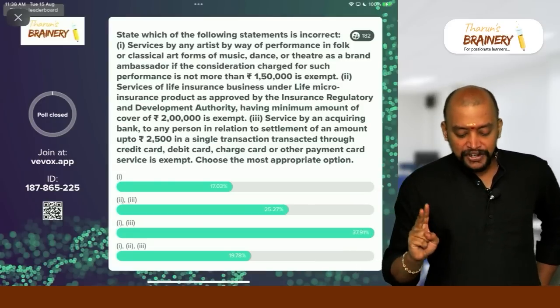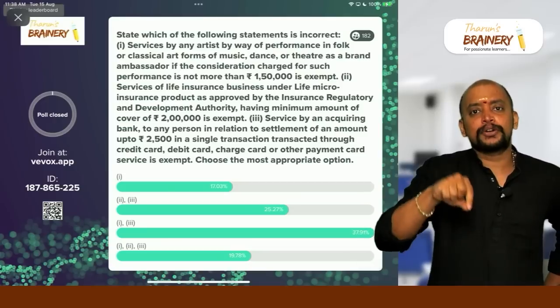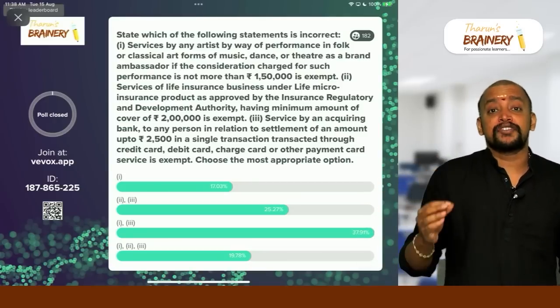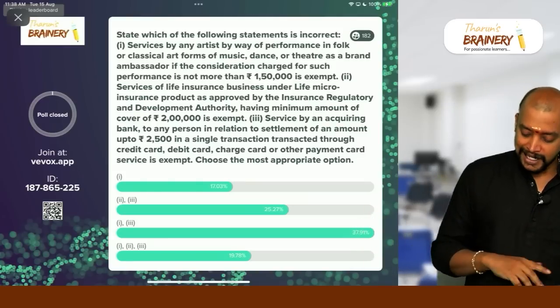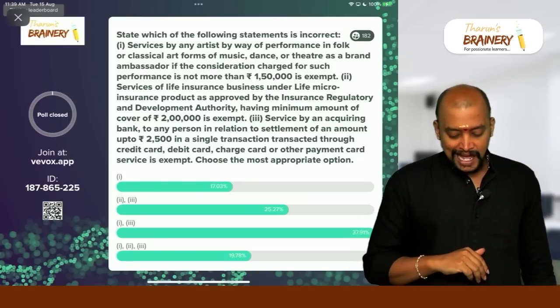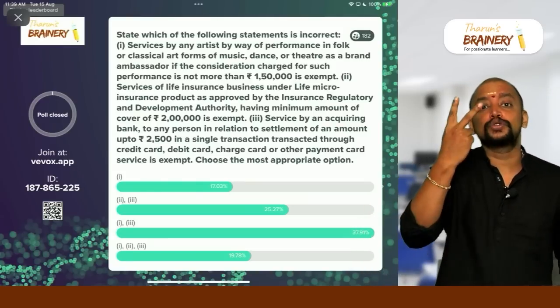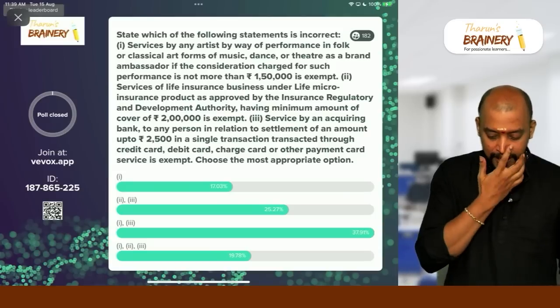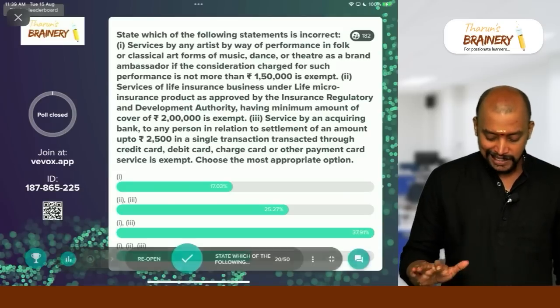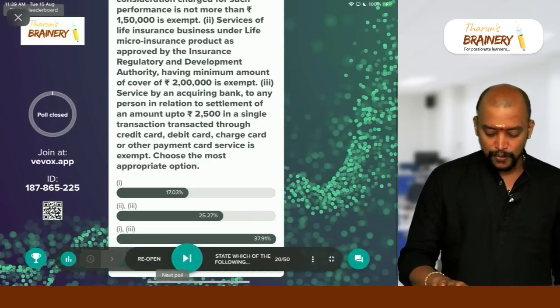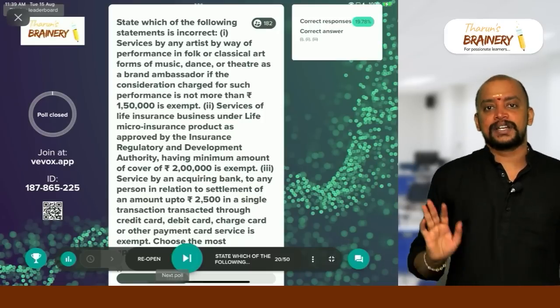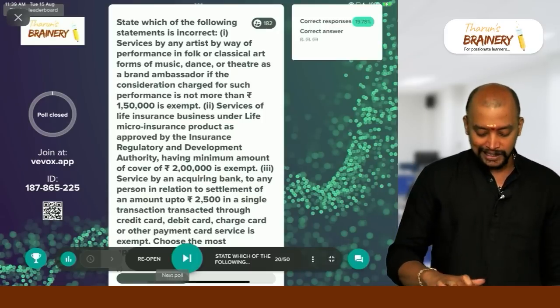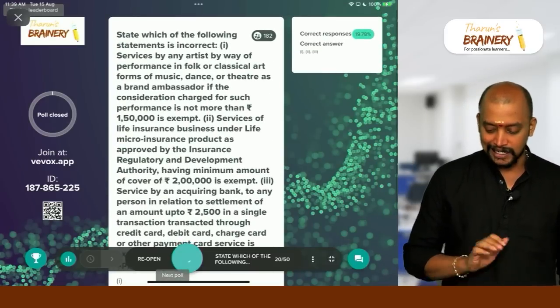Second, life insurance where the minimum amount is 2 lakhs. No, micro life insurance where the maximum amount is 2 lakhs is only exempted. So here it is taxable. And service by acquiring bank 2,000 rupees, that is not 2,500. So the correct answer in this case is 1, 2, 3. All 3 are incorrect statements. So option D, all 3 are incorrect statements.